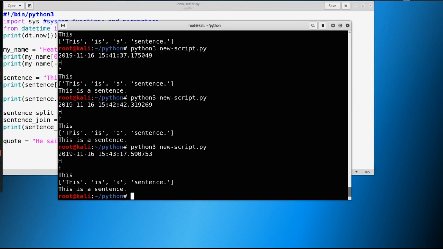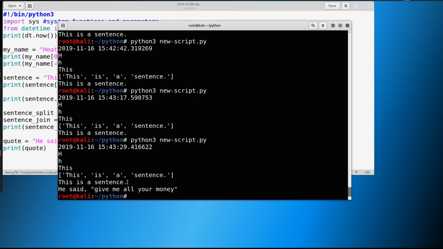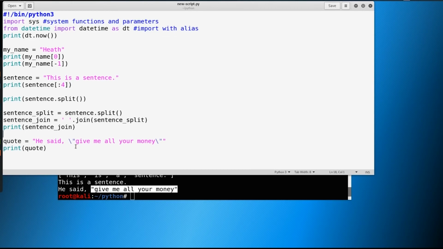So let's run it again, and you can see that quote, once we print it, we can say print quote, and we'll actually run it here. He said, give me all your money. And I realized that I tried to print earlier and probably did not print this quote because I never had the print in there, so I'm sorry for that.